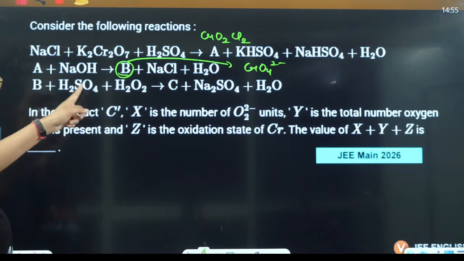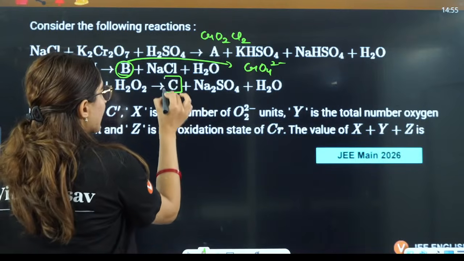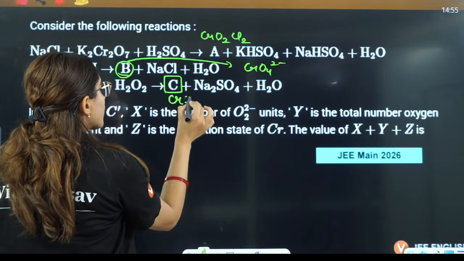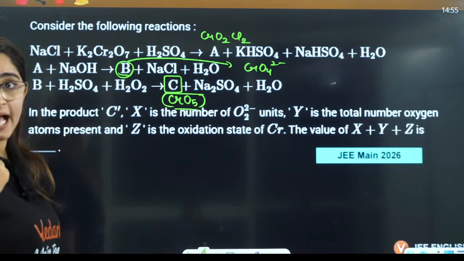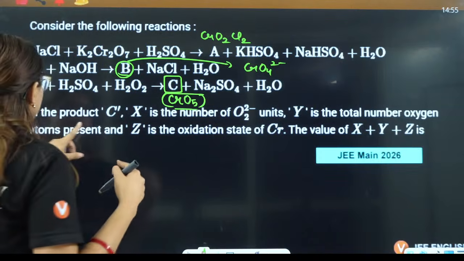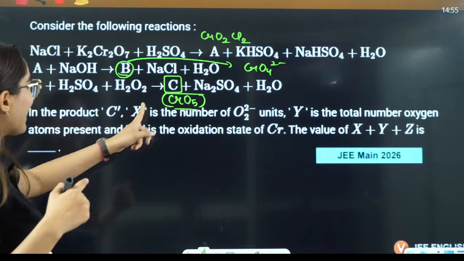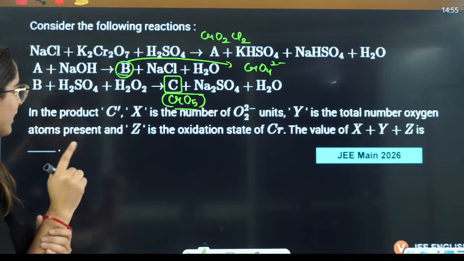This chromate in acidic medium with H2O2 gives C. That is actually CrO5. Okay, because these are so many important reactions that I told you they have asked. In the product C, they are saying X is the number of O2 2 negative units.